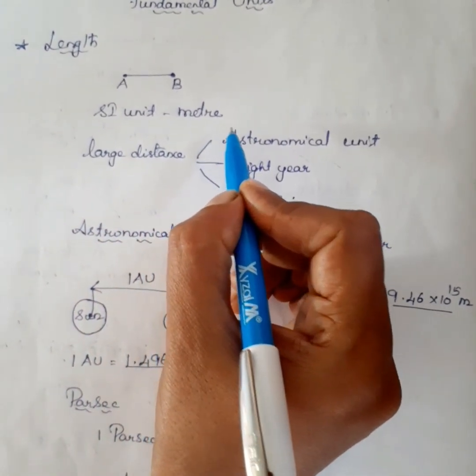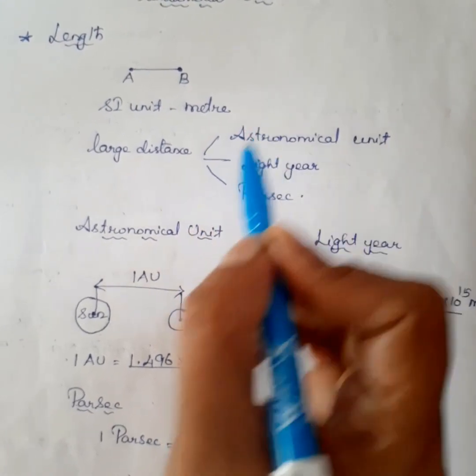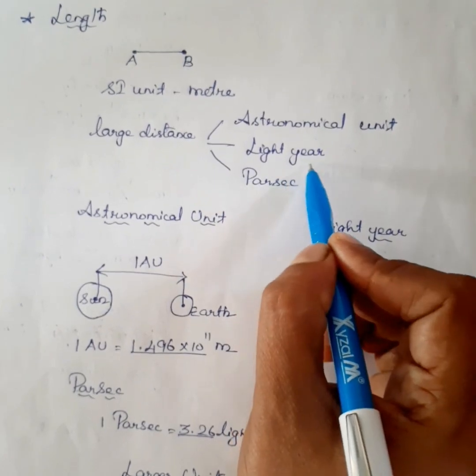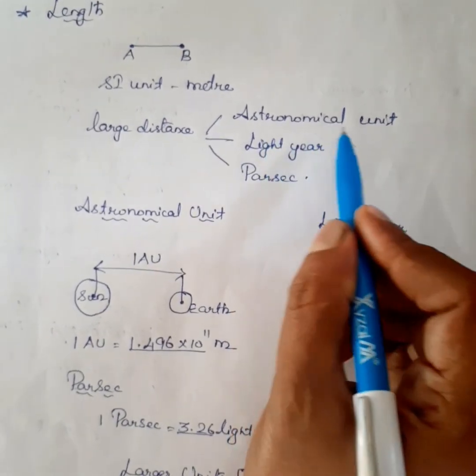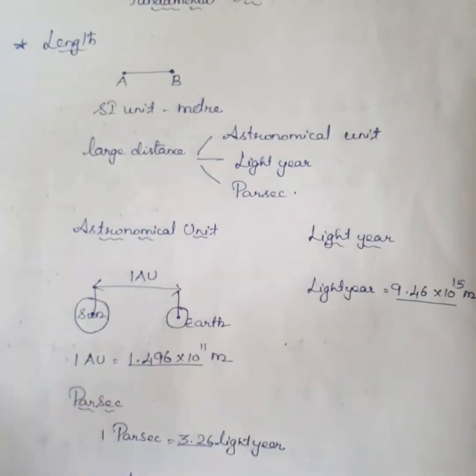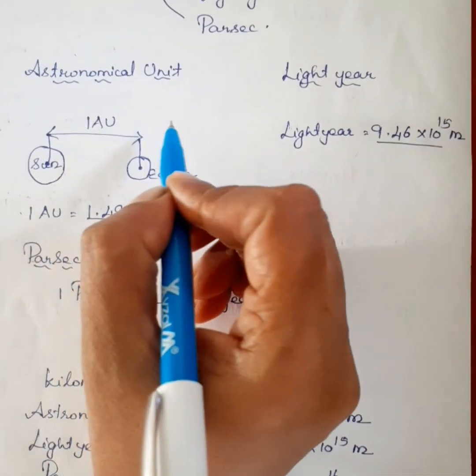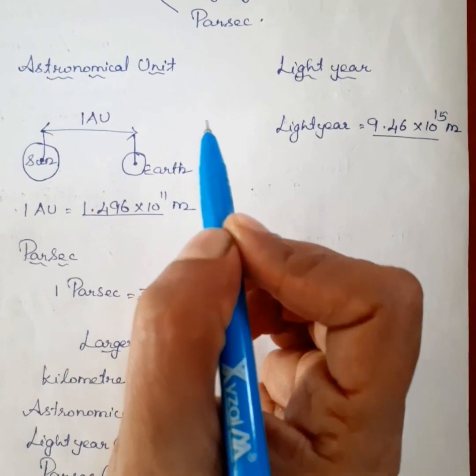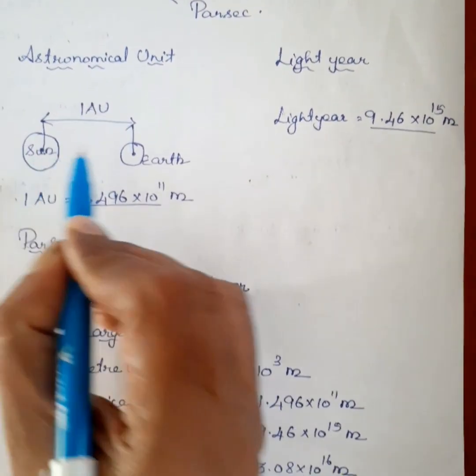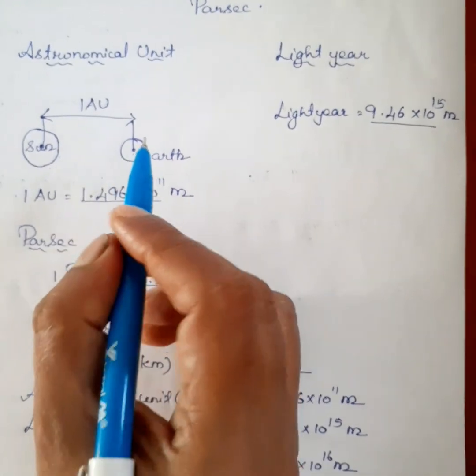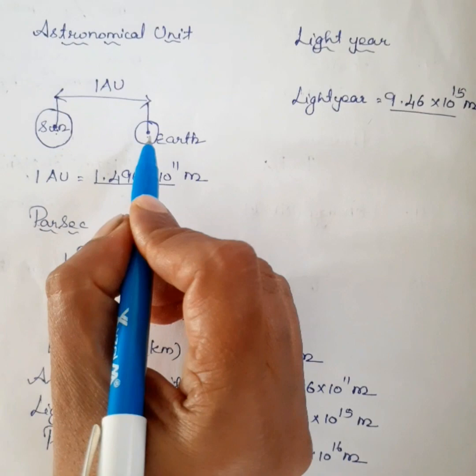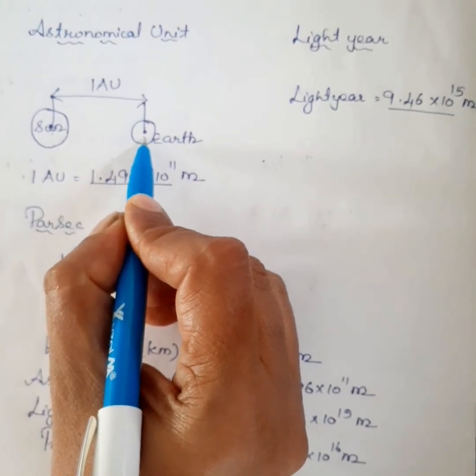And for large distances, we can measure using 3 units: astronomical unit, light year, parsec. What is an astronomical unit? It is the mean distance from the center of the sun to the center of the earth.